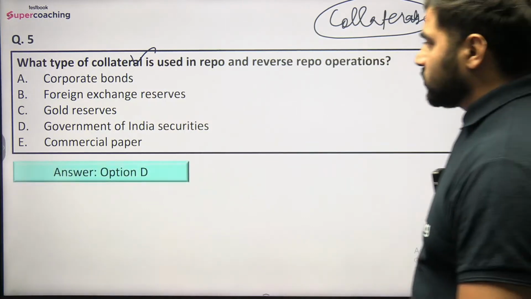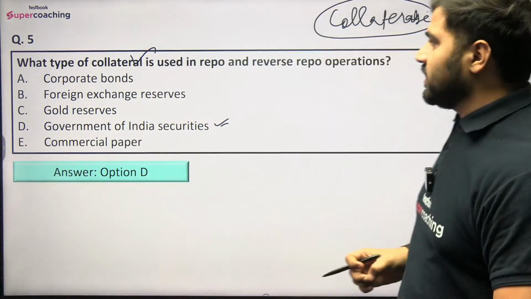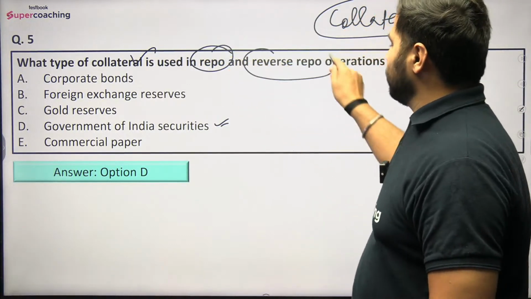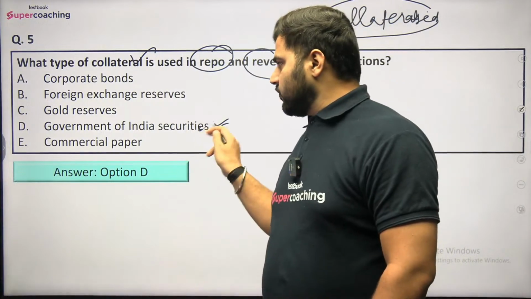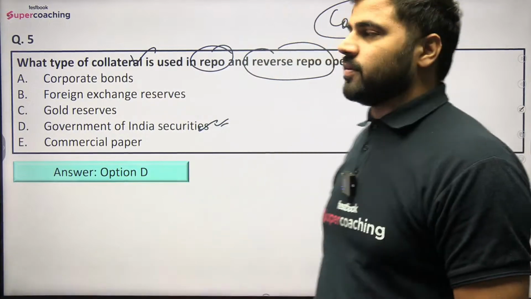So right answer is option number D, that is Government of India securities. तो Government of India securities को बेसिकली यहाँ पे कोलेटरल रखा जाता है under the repo and the reverse repo operation. ठीक है, रेपो एंड रिवर्स रेपो ऑपरेशन में यहाँ पे गवर्नमेंट ऑफ इंडिया की सिक्योरिटी जो होती है उसको बेसिकली यहाँ पे as a collateral रखा जाता है. This you have to remember.